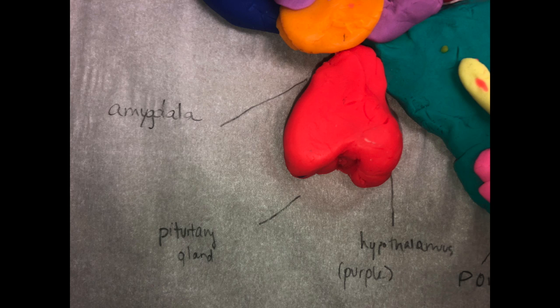The amygdala is located above the pituitary gland in our brain model. The amygdala is 2 lima bean-sized neural clusters in the limbic system linked to aggression and fear. Those with amygdala lesion often display reduced arousal to fear and anger-arousing stimuli. If a robber were to come to a person's house in the middle of the night, their amygdala would determine whether they would have a fight or flight response.